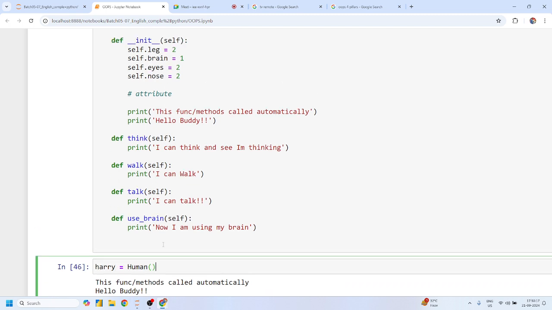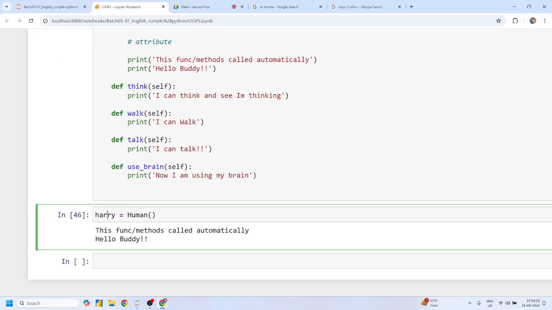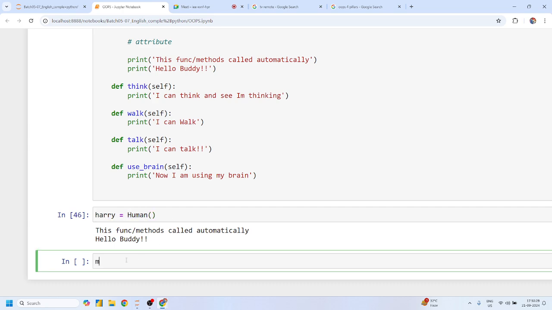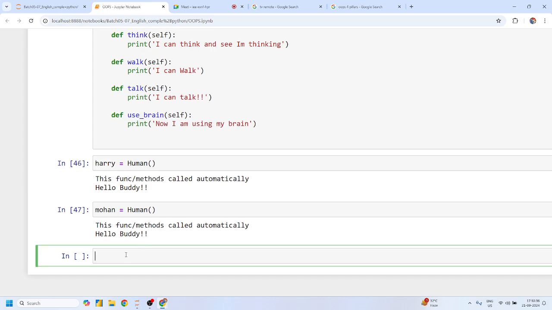Yes, sir. Because this init class constructor runs automatically. We will not directly call this. It's called automatically whenever we are creating any object. Suppose we are creating an object with the name Mohan, again this will be called. Yes or no? Mohan is equals to this and Harry is equals to this. Any doubt? No, sir.